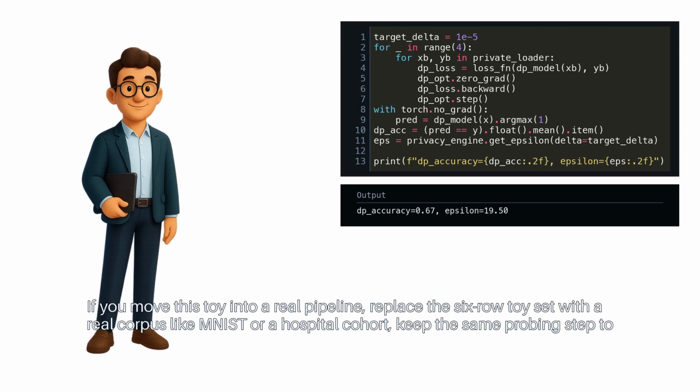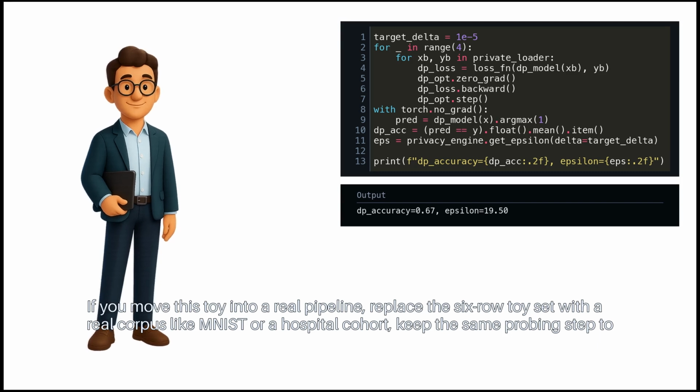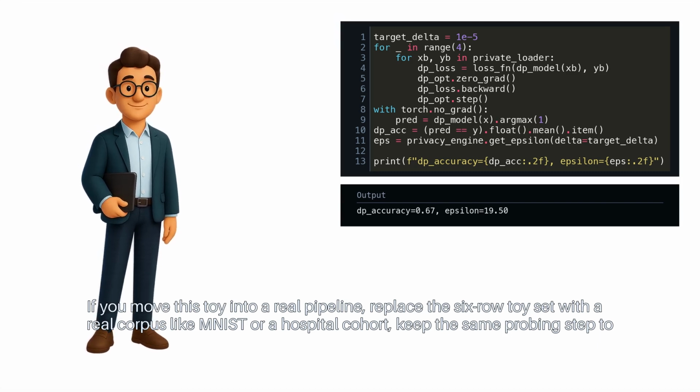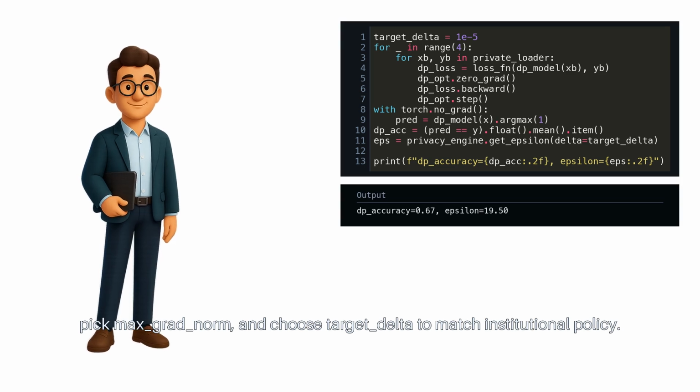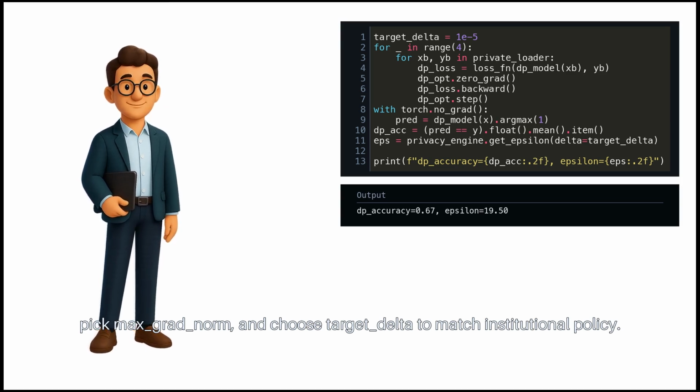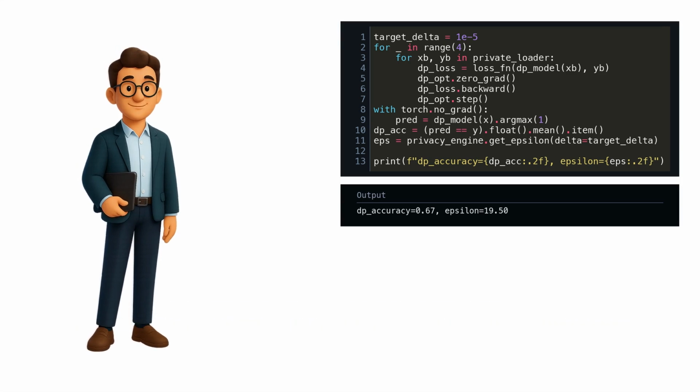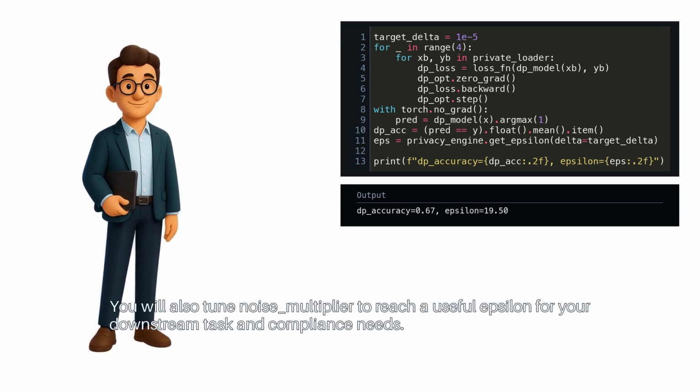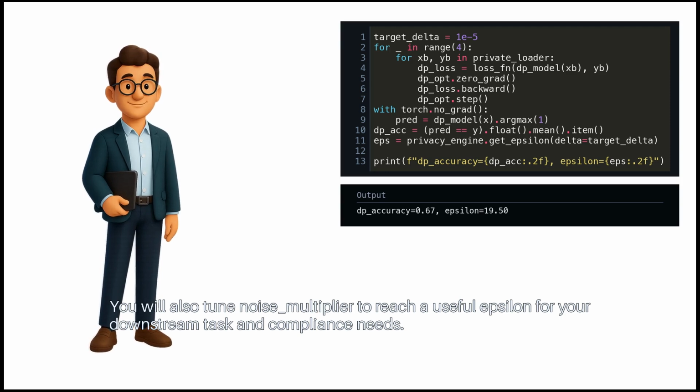If you move this toy into a real pipeline, replace the 6-row toy set with a real corpus like MNIST or a hospital cohort. Keep the same probing step to pick max grad norm, and choose target delta to match institutional policy. You will also tune noise multiplier to reach a useful epsilon for your downstream task and compliance needs.